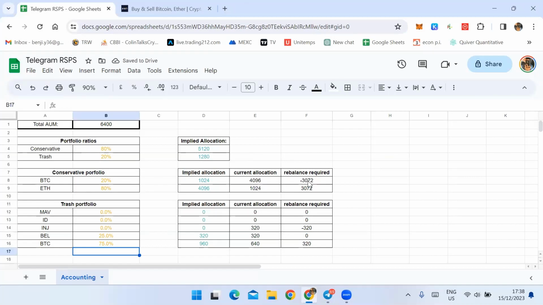So in this case, it easily shows you, okay, you need to sell this amount of Bitcoin, you need to buy this amount of Ethereum. Same goes for here. You need to sell Injective basically, $320 worth. You sell everything and you buy Bitcoin. Now for Bitcoin and this Bitcoin, that is the exact same thing, right? So it's a bit different, but you can easily do the calculations. You can send this maybe to your funding account, or you can put it in spot and then do some more calculations. But whatever is easier for you guys, you can do that.